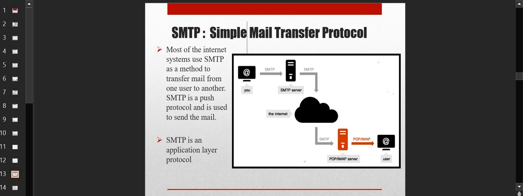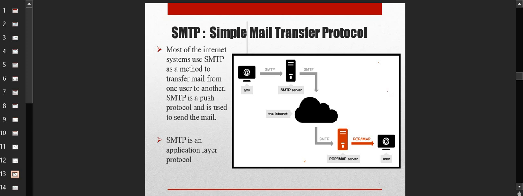Whatever mail you want to type, you will type it, and you will try to send it to the receiver through the internet. So first, you will send it and it will be there with the SMTP server. Then the SMTP server will further push it to the internet, and then through the same SMTP connection, you will get access to the mail server of the receiver.